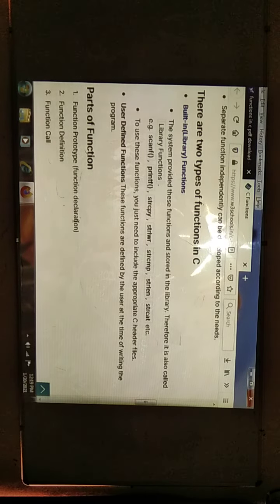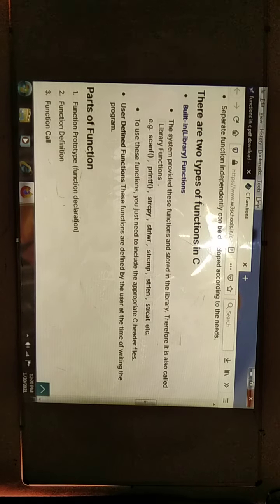To use these functions, we just need to include the appropriate C header file. Suppose we are using mathematical functions, at that time we need to include math.h: #include <math.h>. If you are using a graphics program, we need to include graph.h.